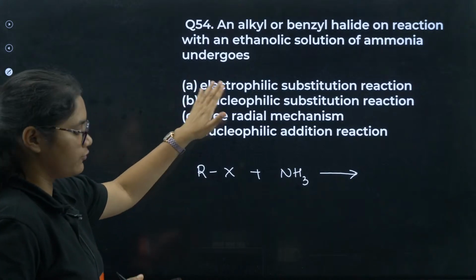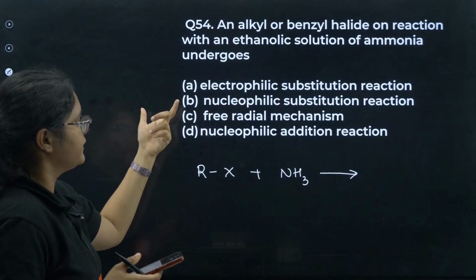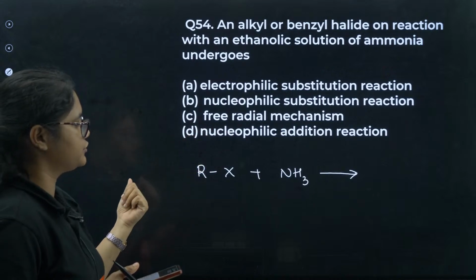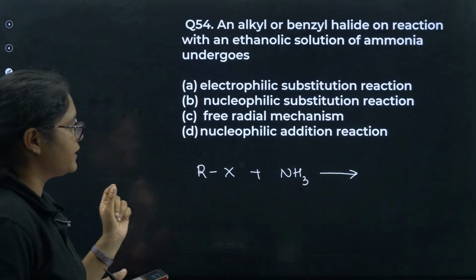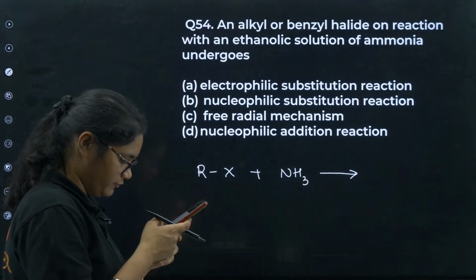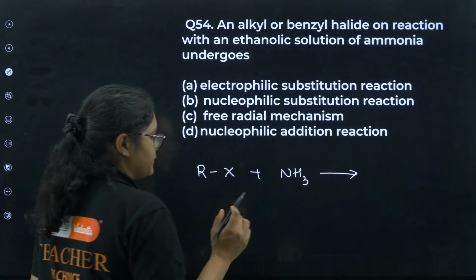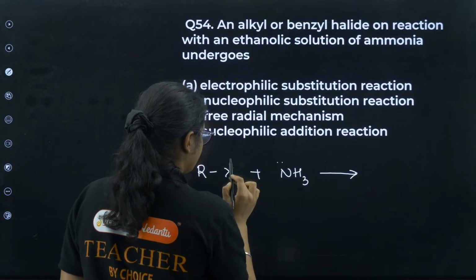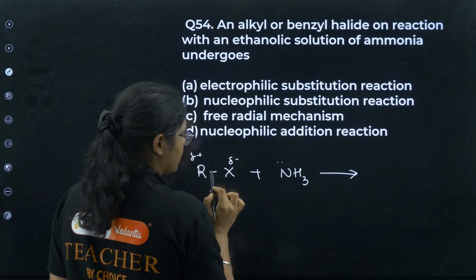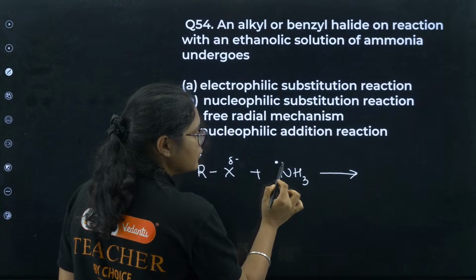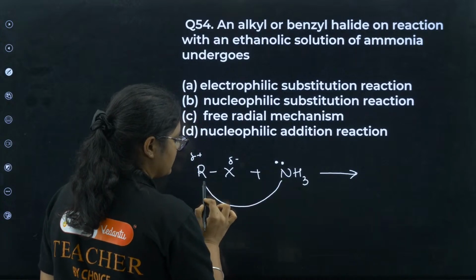Is it an electrophilic substitution reaction? Is it a nucleophilic substitution reaction? Is it a free radical substitution or nucleophilic addition reaction? Now see here what exactly happens. This is delta minus, this is delta plus, right? And here we have a lone pair, so this one will attack here, right?